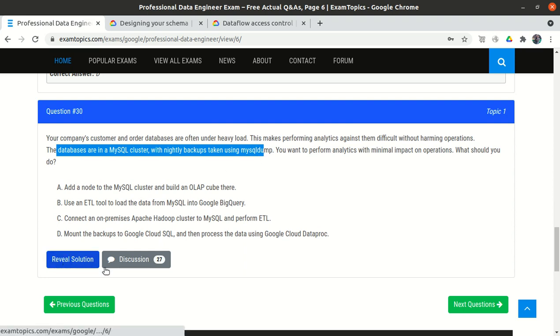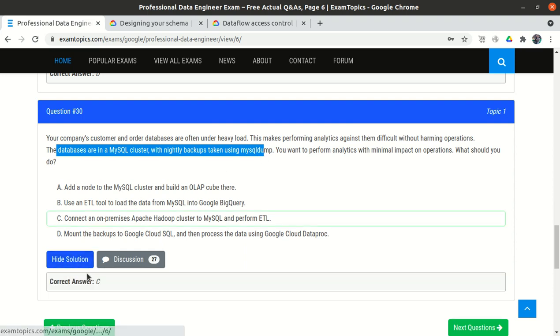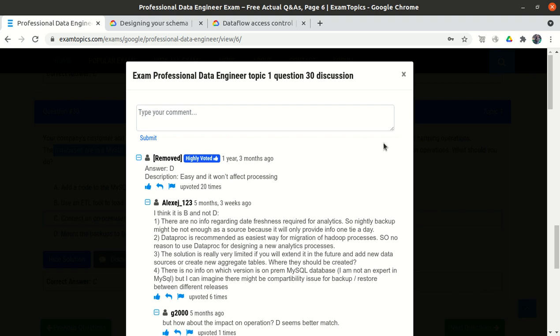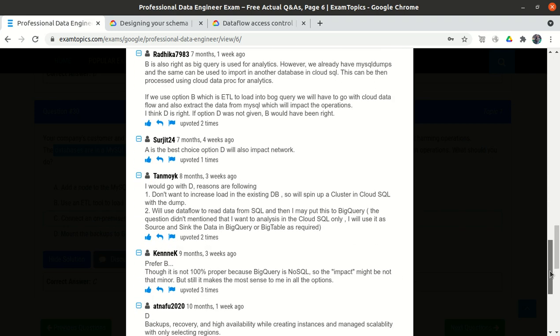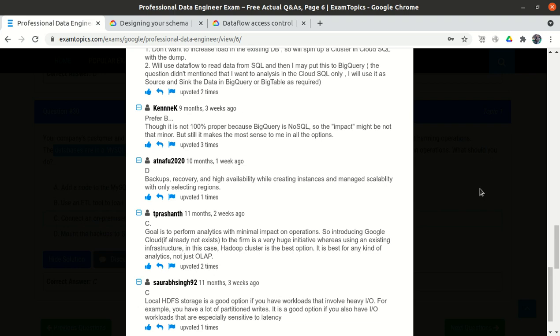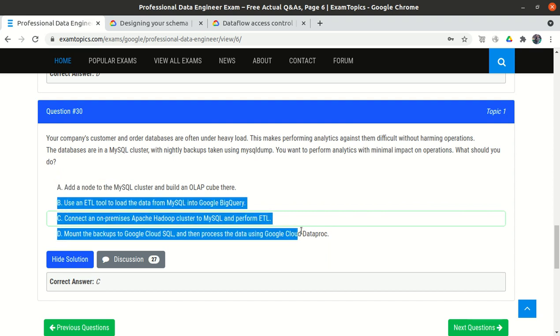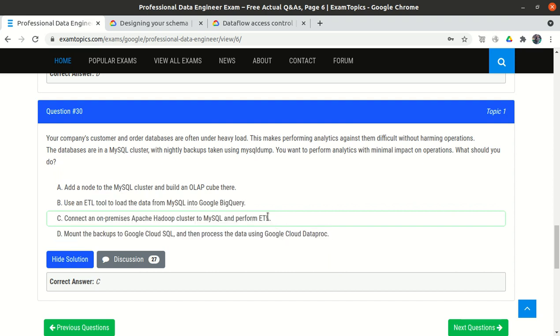If I reveal the answer, it is option C. Option C doesn't look good to me. If I go to the discussion tab, most of the people say option D, but there are many people who say option B and option C as well. No one says option A, but most people say B, few people say option D, few say option B, few say option C, but I will not go with option C, where on-premises is mentioned.